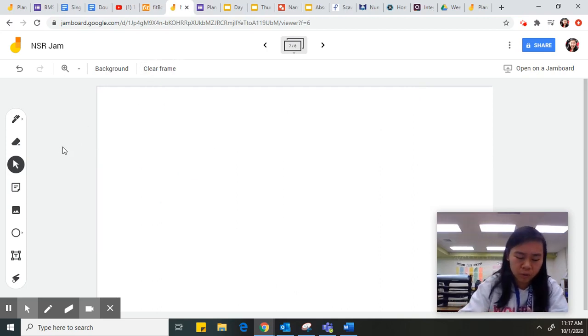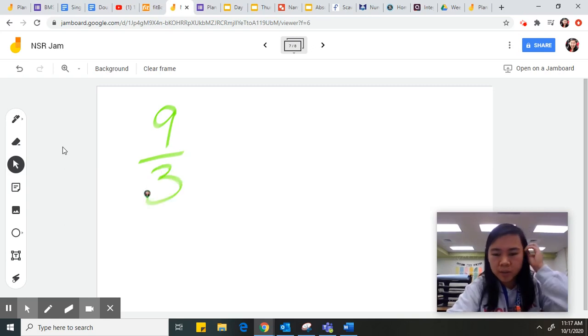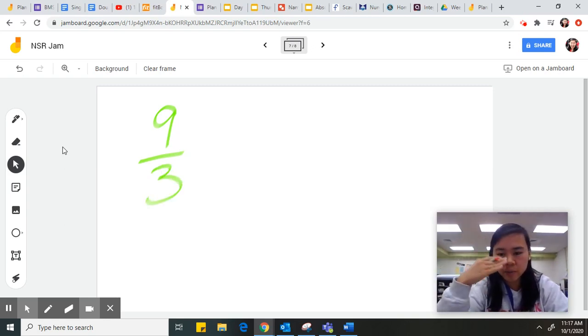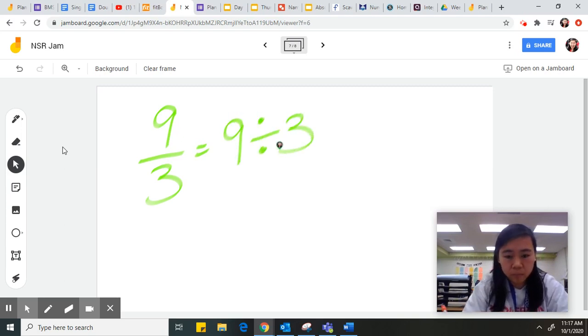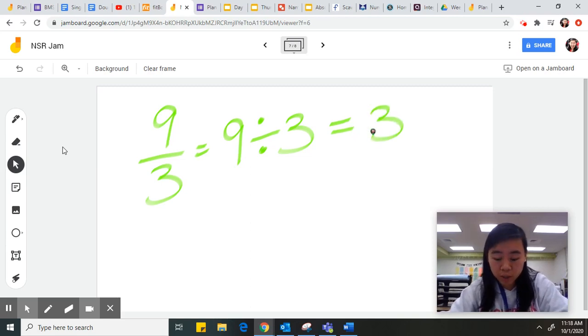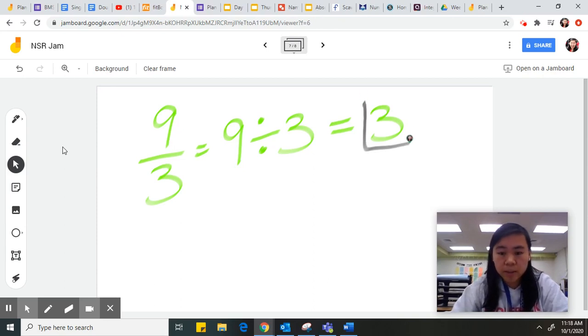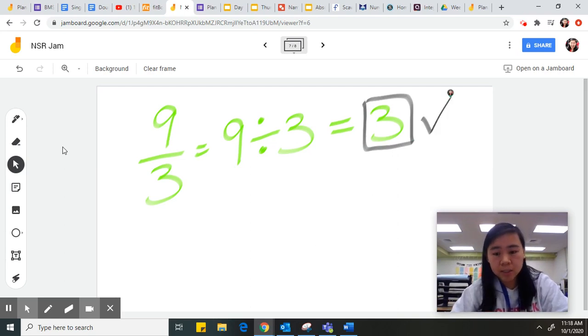Well, let's look at another fraction, because I know that was a little bit confusing. What about 9/3? I know that this is an improper fraction because my numerator is bigger than my denominator. One way you can think of it is I see this line, I know that it's a fraction, so this is the same thing as 9 divided by 3. And that equals 3. So if 9/3 equals 3, I know that 3 is a whole number. And that's what I'm looking for if I'm determining whether it's an integer or not. So 3 is a whole number, it is an integer.